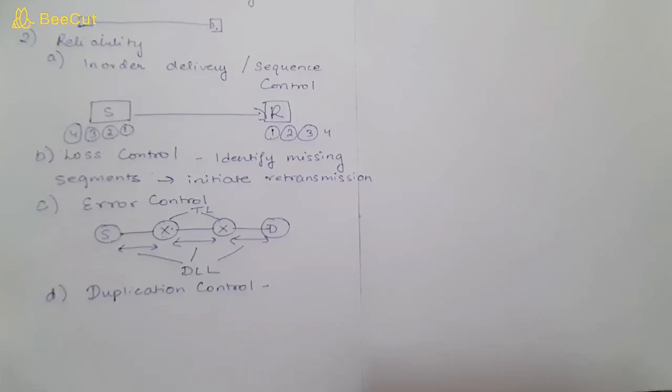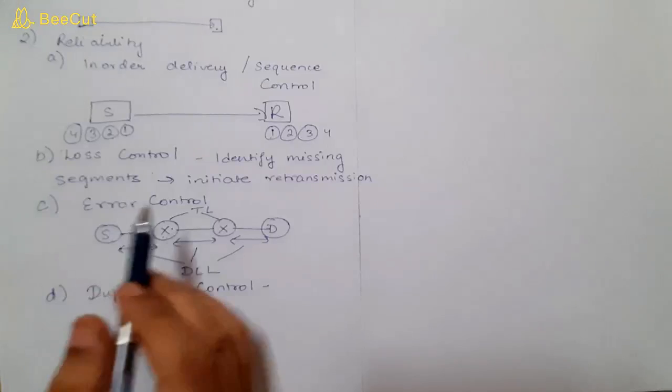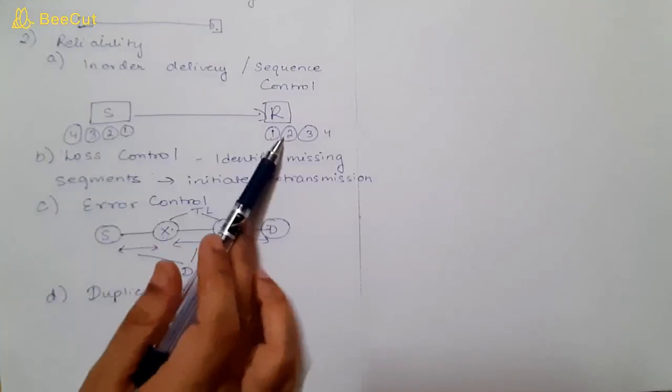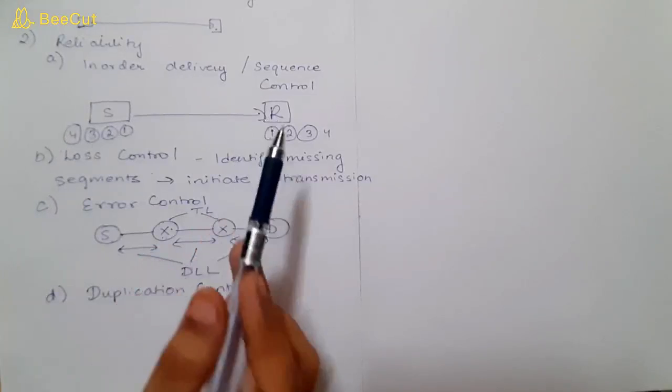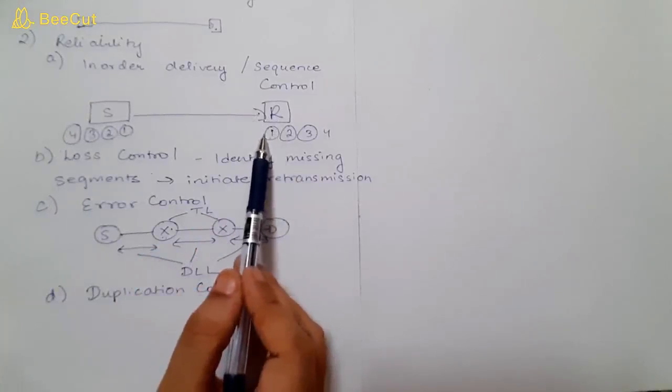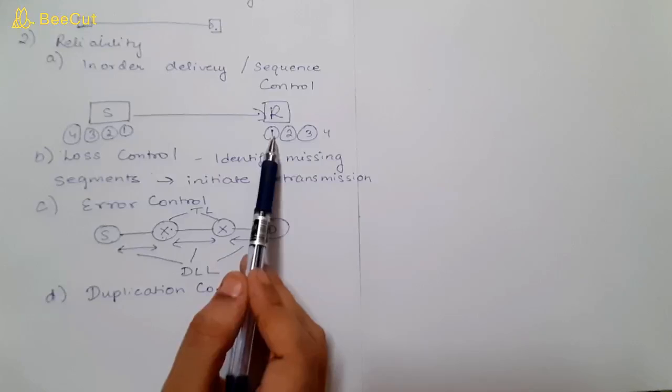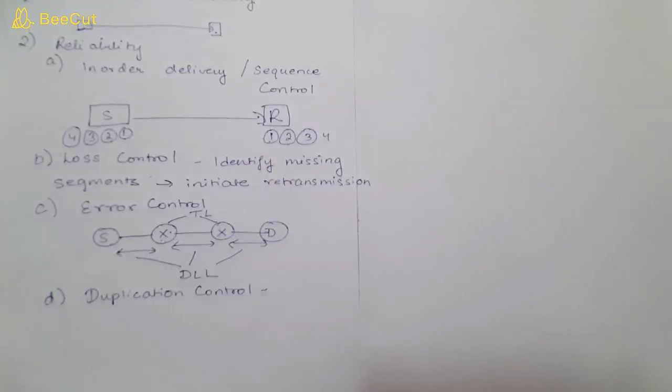So if duplicate packets are received, in that case we can check the sequence number. Suppose here we have a sender and receiver, and at the receiver end we have received one segment 2 times. If 2 segments are there with the same sequence number, then we can discard the duplicate one. Okay, so duplication control is also one of the metrics to ensure reliability.